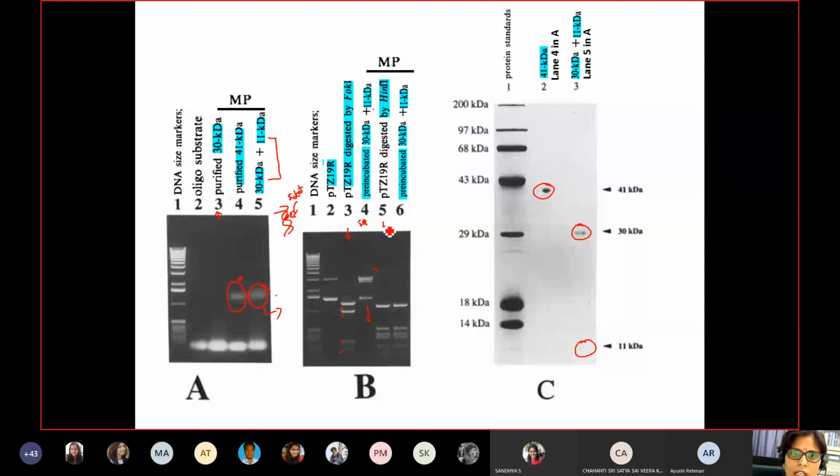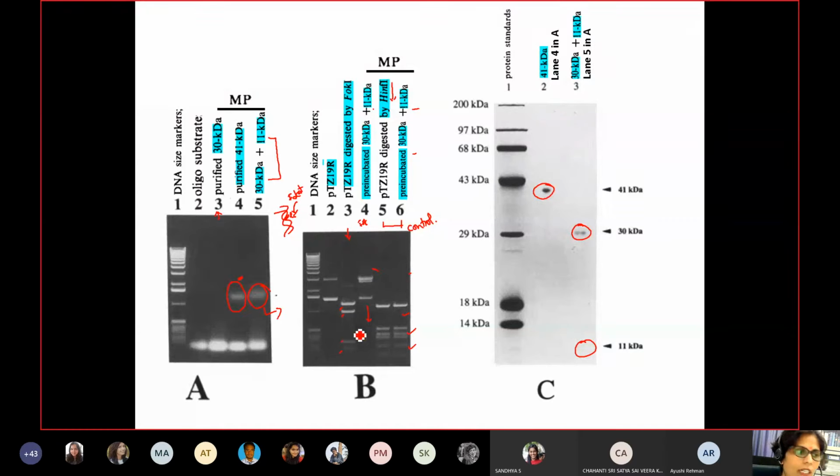Similarly, here they did a control experiment where you pre-incubate the 30 and 11 kilodalton, and on top of that you also add the HinfI enzyme, which is able to cleave. That means there is no FOC1 binding site that is restricted for HinfI, so it is binding and then cleaving at its particular site. So this was the main outcome of our lecture.